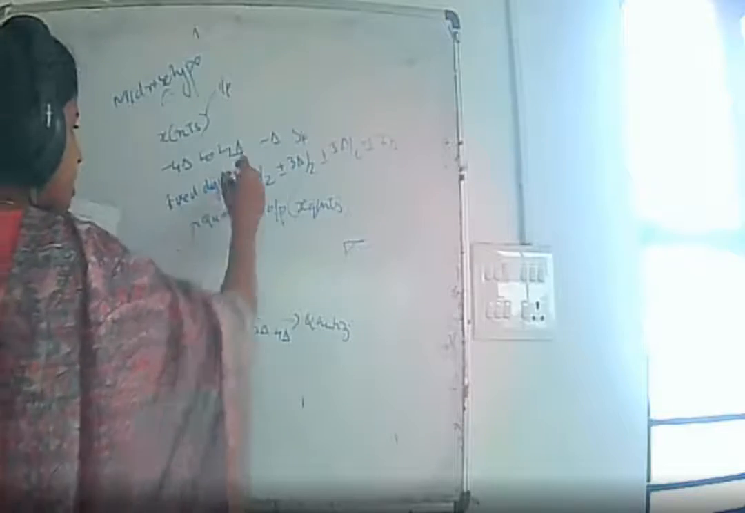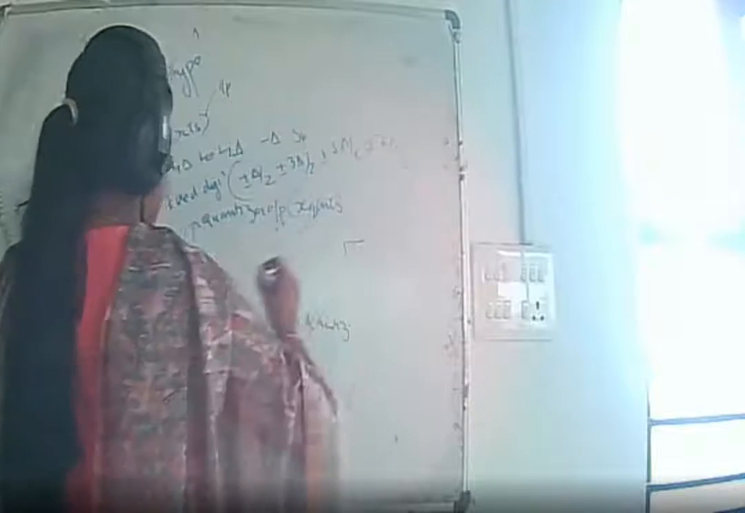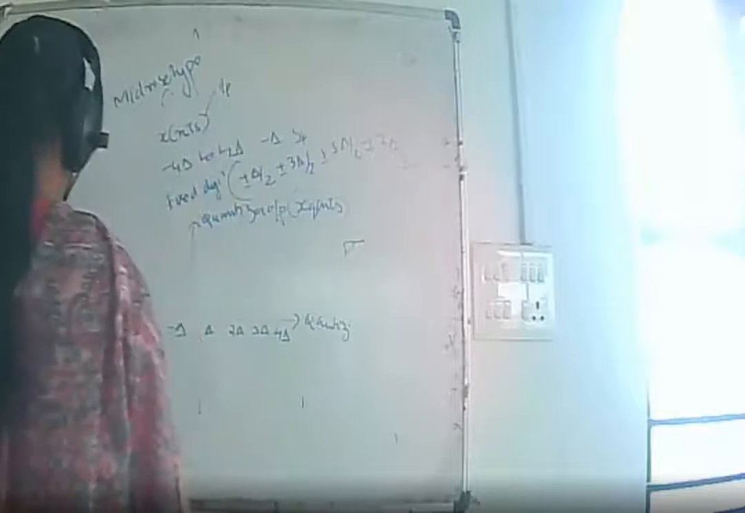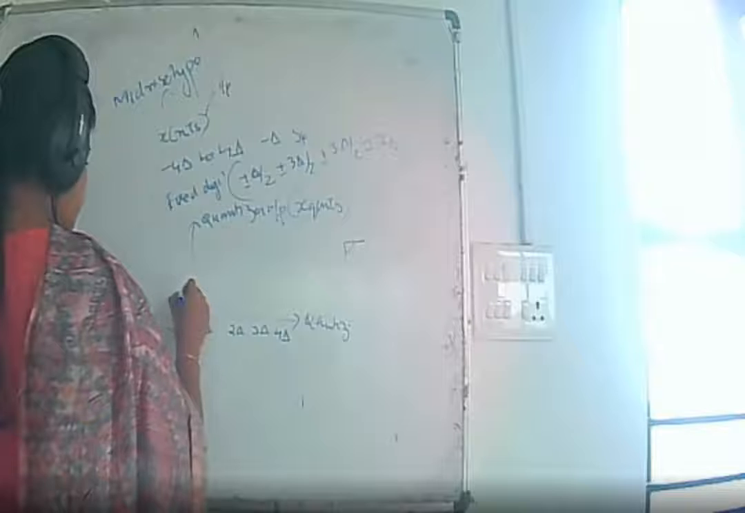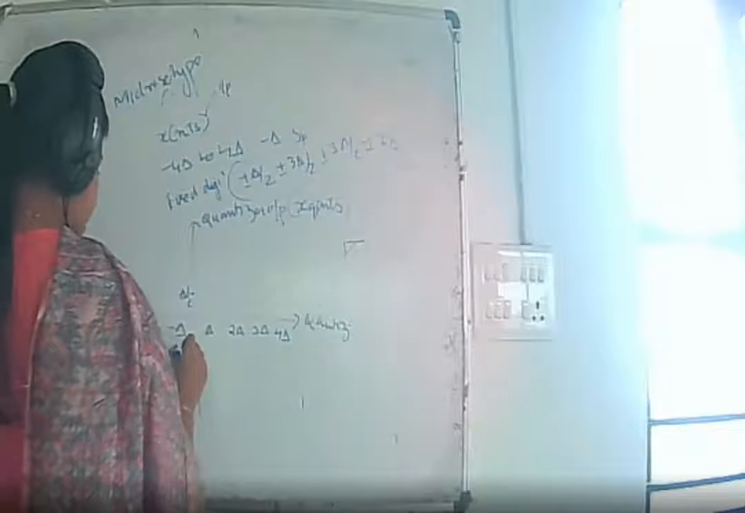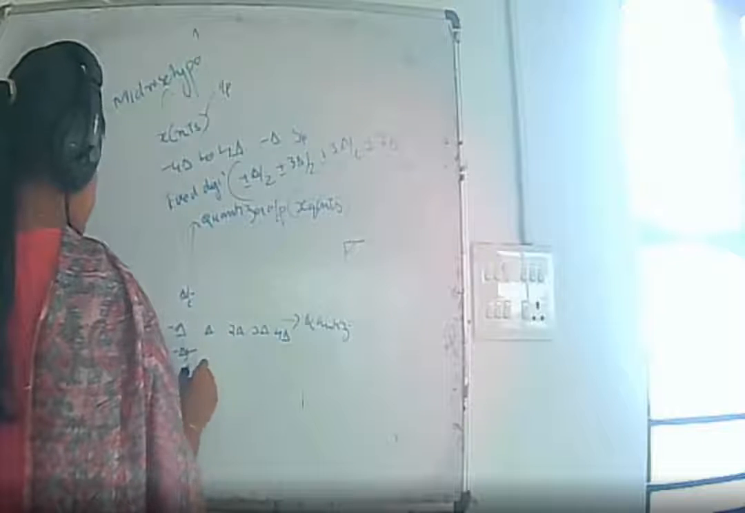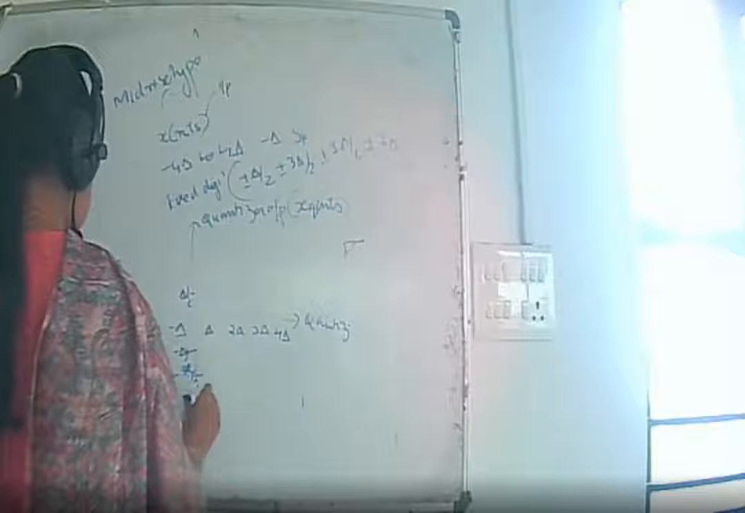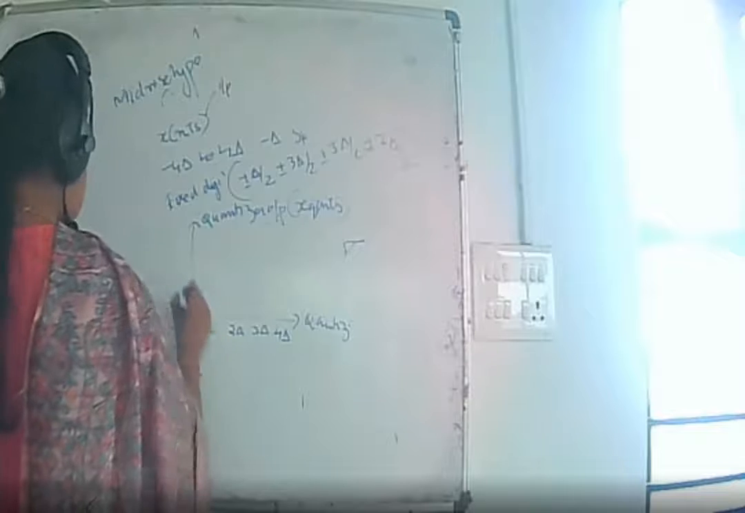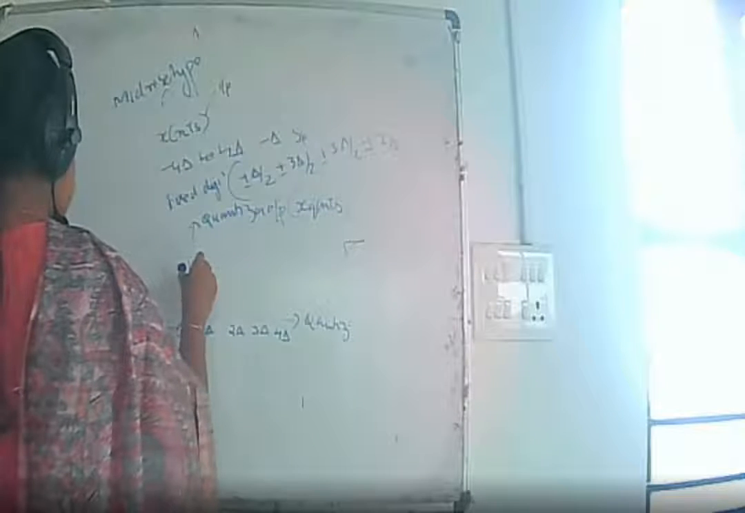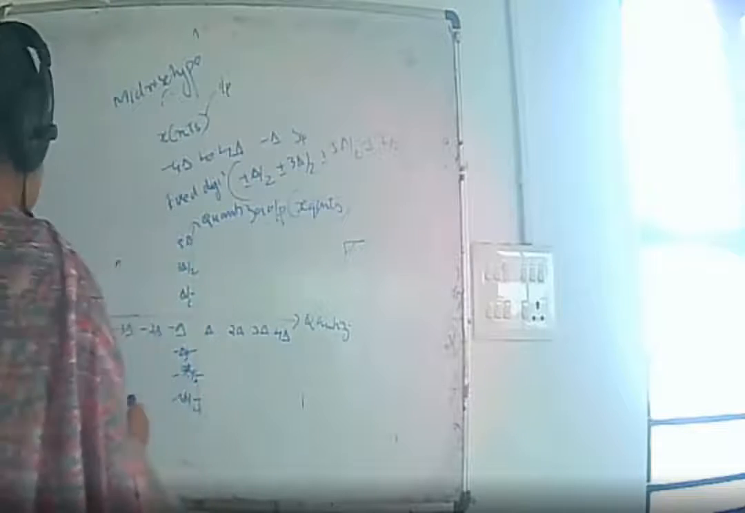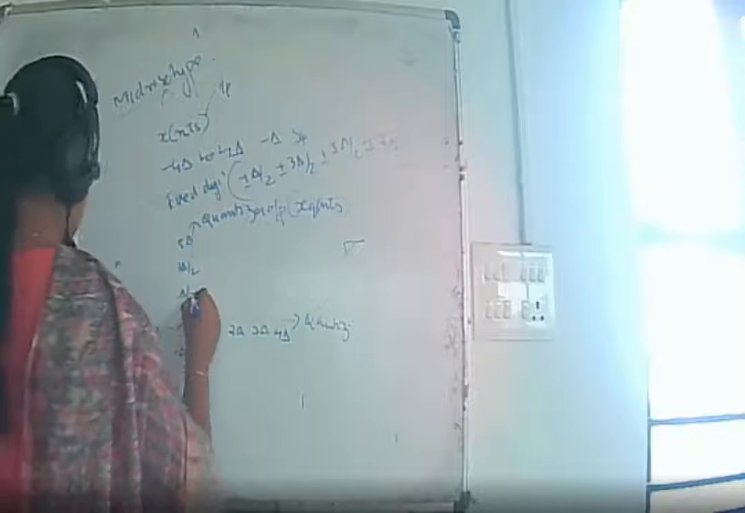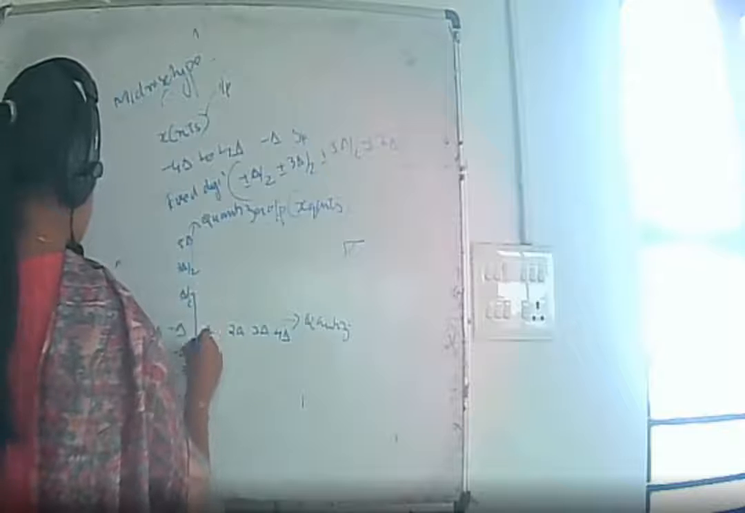And here these are the fixed digital levels to which we are comparing the input, which are delta by 2, minus delta by 2, 3 delta by 2, minus 3 delta by 2, 5 delta by 2, minus 5 delta by 2, etc. So we are considering a mid-rise, which will be like this.